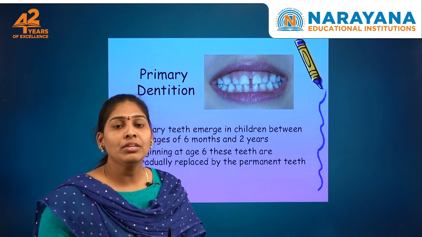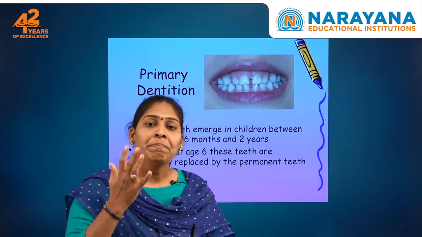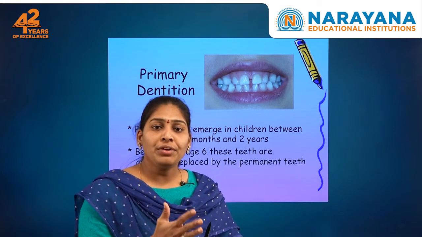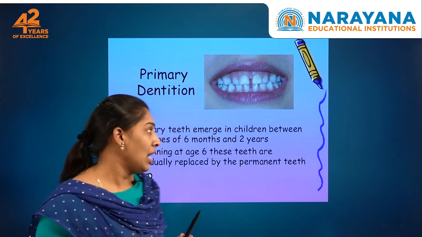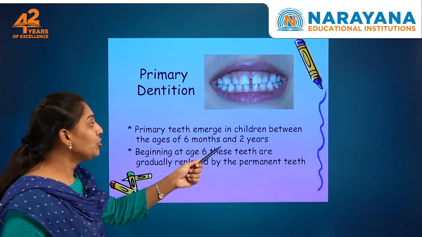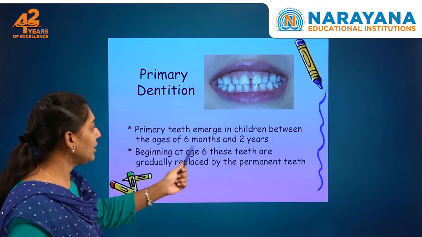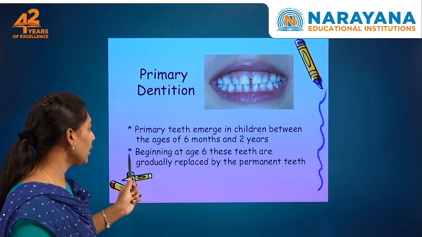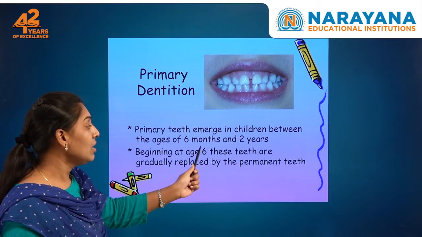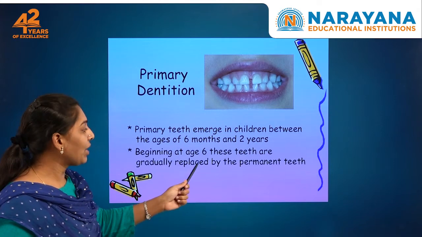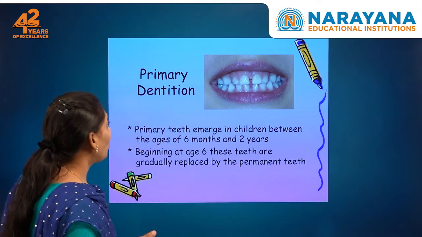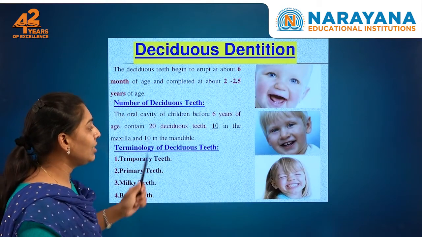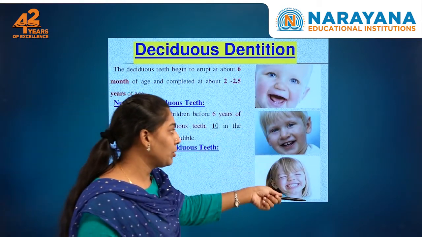Now, primary teeth and dentition, the dental formula, as we can call it. Dentition is different from children to adults. How does it change? Primary teeth emerge in children between the age of 6 months and 2 years. These teeth will gradually be replaced by permanent teeth. So what are those permanent teeth? First, deciduous dentition in kids.